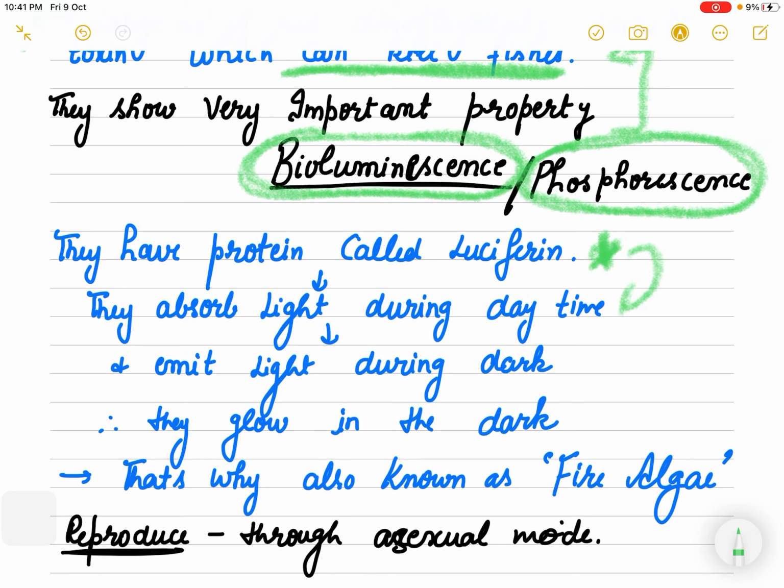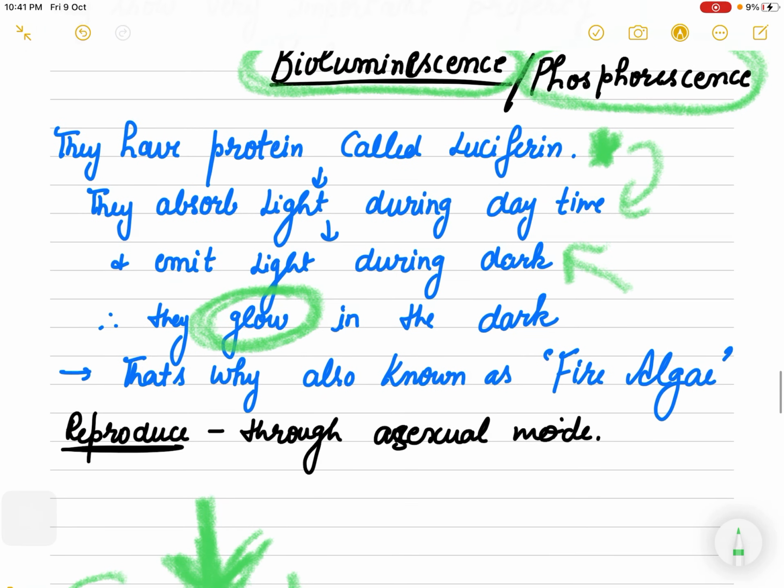Because of this luciferin, they absorb light during daytime at a particular wavelength, and they emit light at a particular wavelength during the dark. So when they emit light, definitely they glow like fireflies, right? Fireflies also have the luciferase enzyme. That is why these protista are known as the fire algae, especially the dinoflagellates.